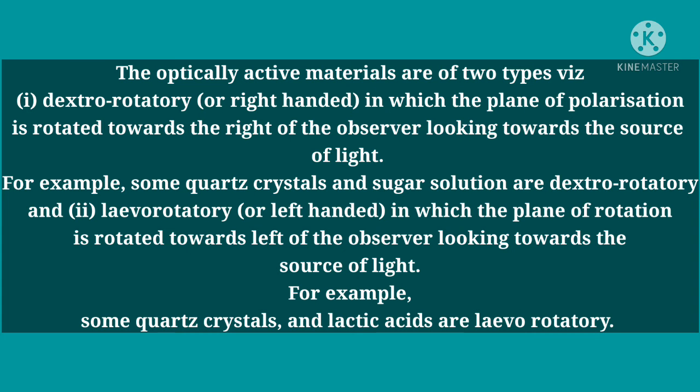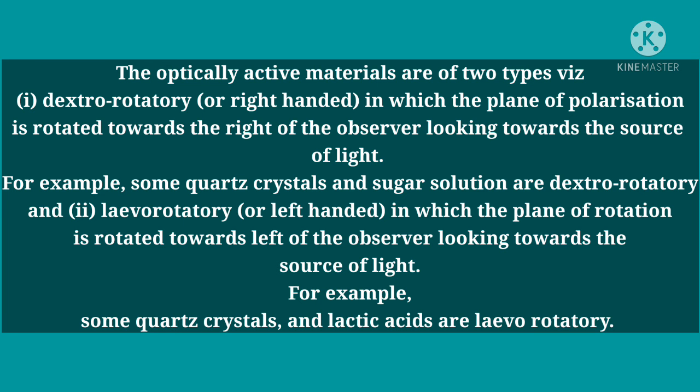The optically active materials are of two types. One is dextro-rotatory or right-handed, in which the plane of polarization is rotated towards the right of the observer, looking towards the source of light. For example, some quartz crystals and sugar solution are